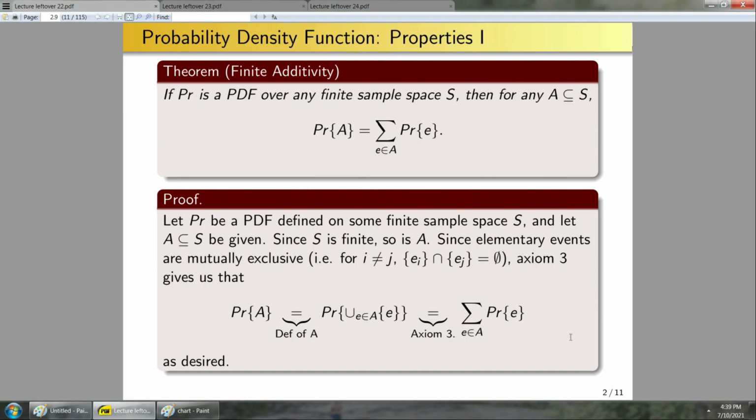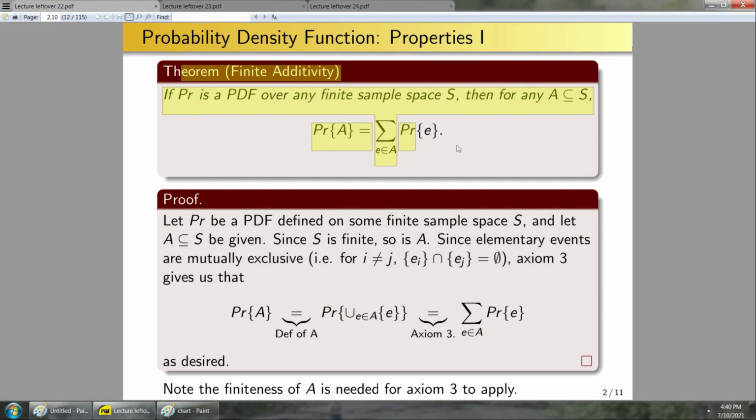So one key thing to note here, the finiteness of A is actually needed for axiom 3 to be able to apply. So axiom 3 does not apply to countable unions or uncountable unions. It only applies to finite unions. So here this finiteness is explicitly needed. So as you'll see later, this theorem makes it easier to define PDFs, and we'll give a theorem for that at the end of this lecture.